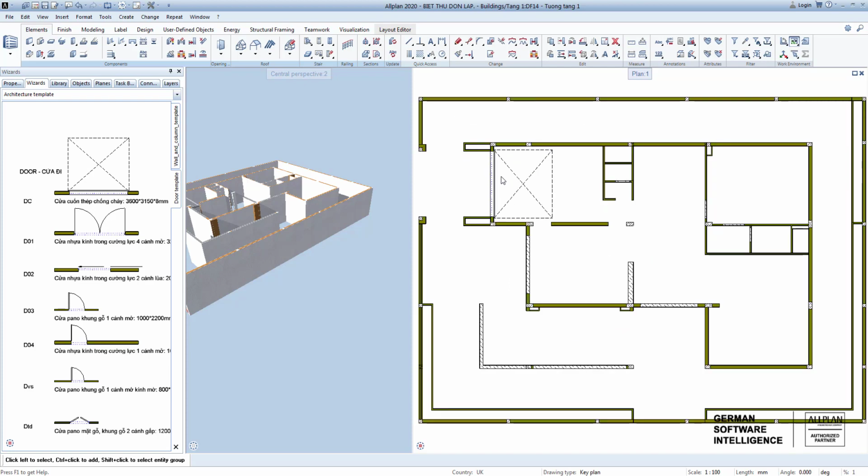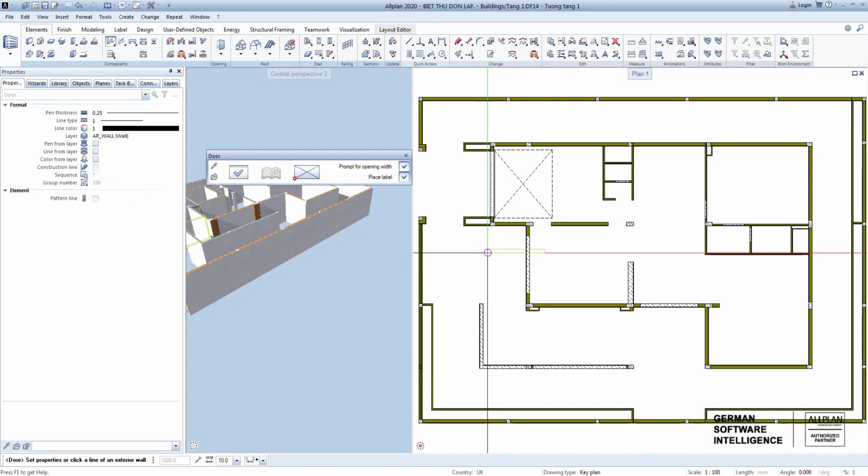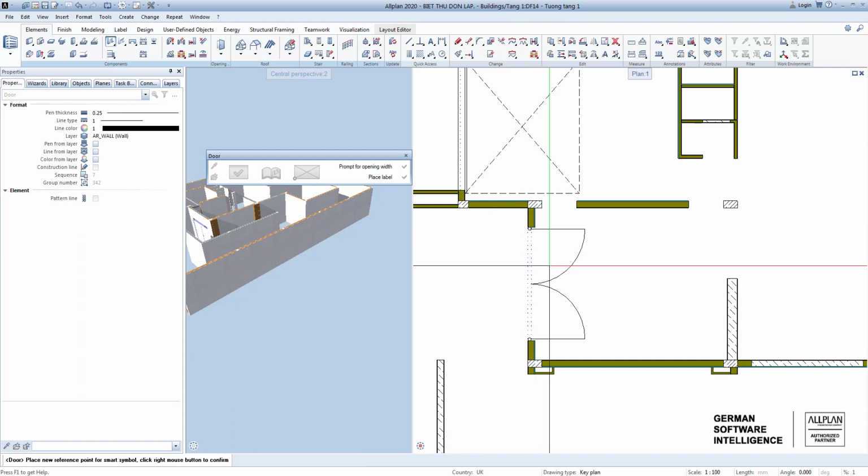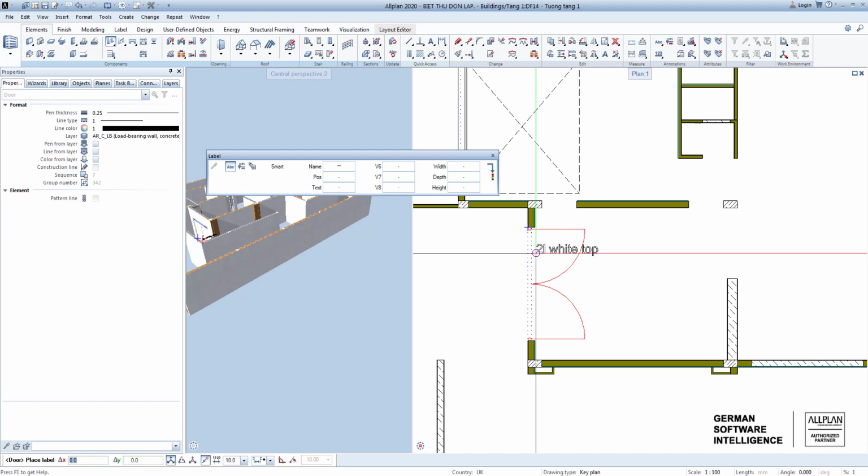Next, you choose a door for the project. Here I choose the door D01. Similarly, right-click to match and place in the suitable wall position. Click Enter. Choose the location to put symbol of the door. Then press Escape.